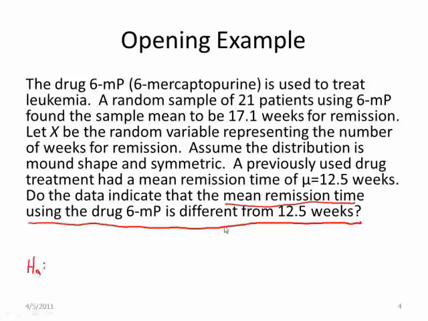So the alternative, well, we're just wondering if there's a difference. So notice there's no direction associated with this. So if I'm just looking to see if there's a difference, then I'm just going to state mu is not equal to 12.5. So that means that the null has to be mu equals 12.5.